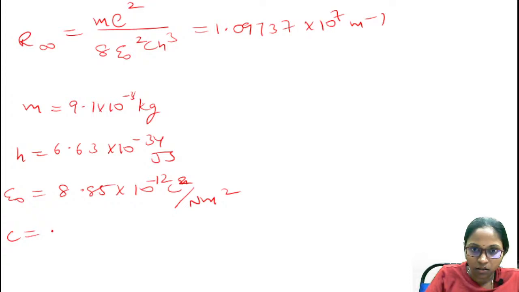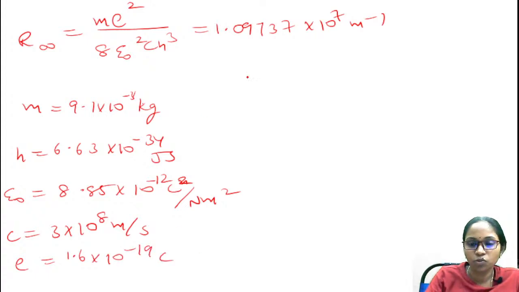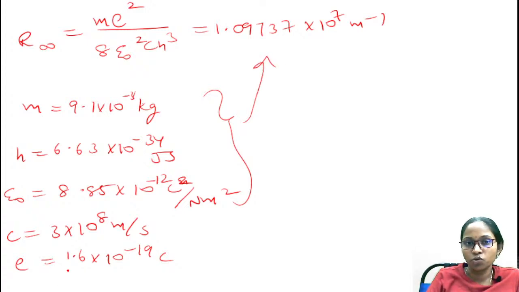Speed of light is 3 into 10 power 8 meters per second. Charge of the electron is 1.6 into 10 power minus 19 coulomb. If you substitute all these values, you will be able to find the Rydberg constant value.